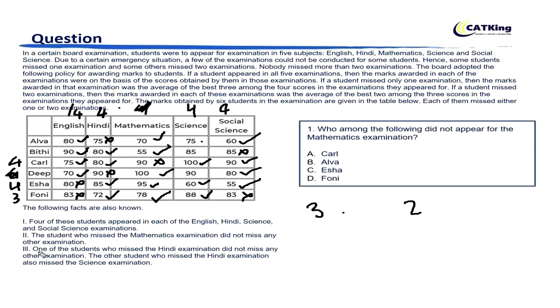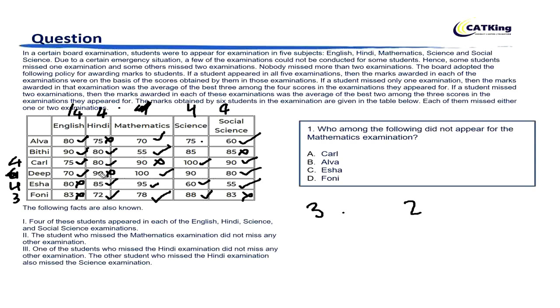Okay. It says one of the students who missed the Hindi exam did not miss any other exam. So there are two students who missed the Hindi exam, and one of them did not miss any other exam. So that means either Alva attempted science or Deep attempted science, right?